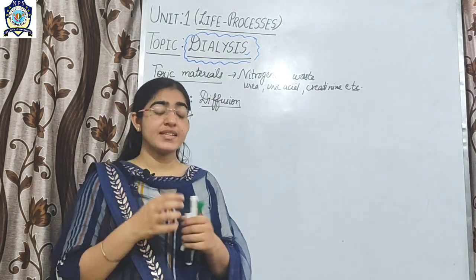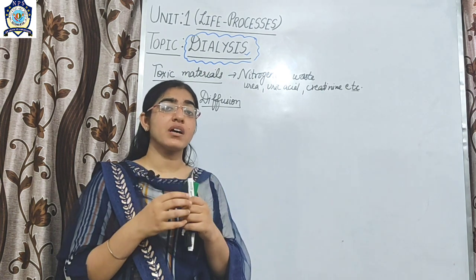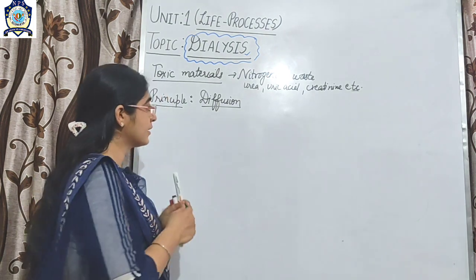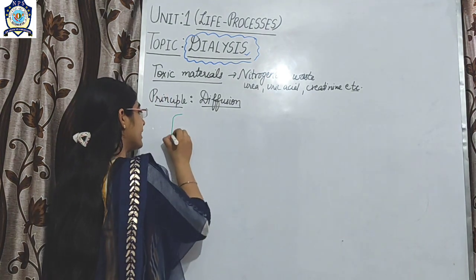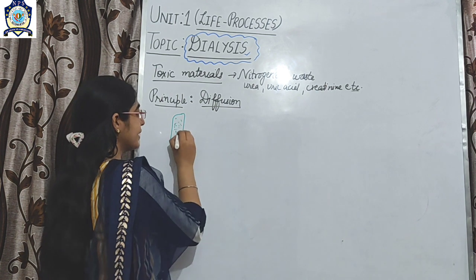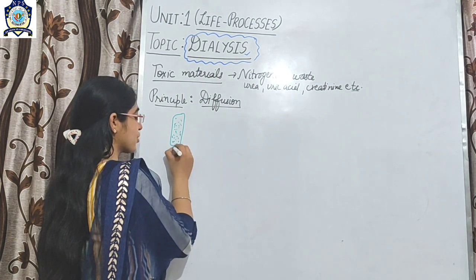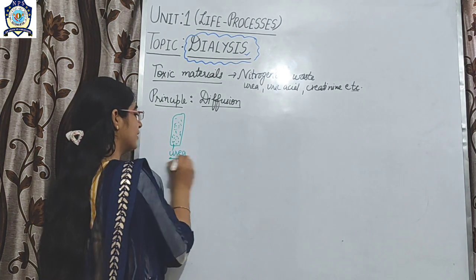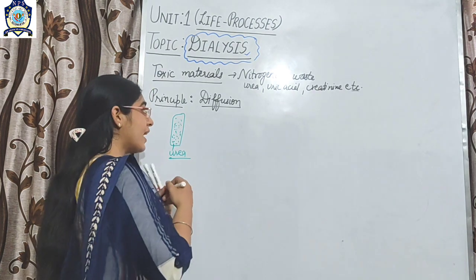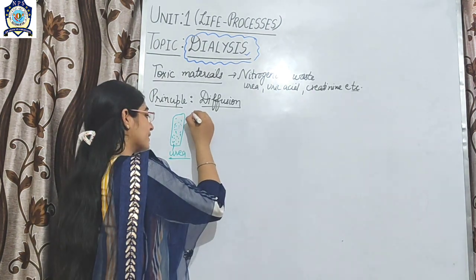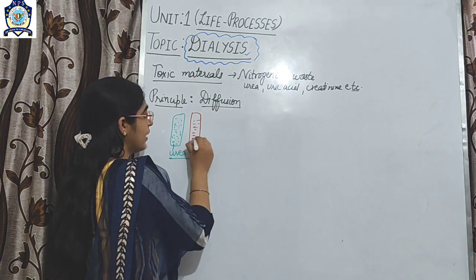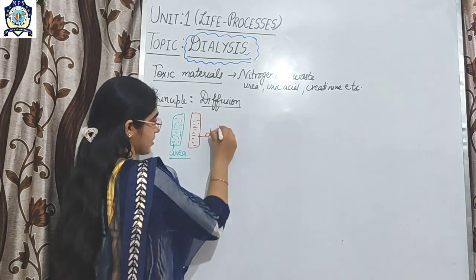Suppose this is one liquid called the blood, and in the blood there is a higher concentration of urea. And there is another liquid, and this liquid is called the dialysate.